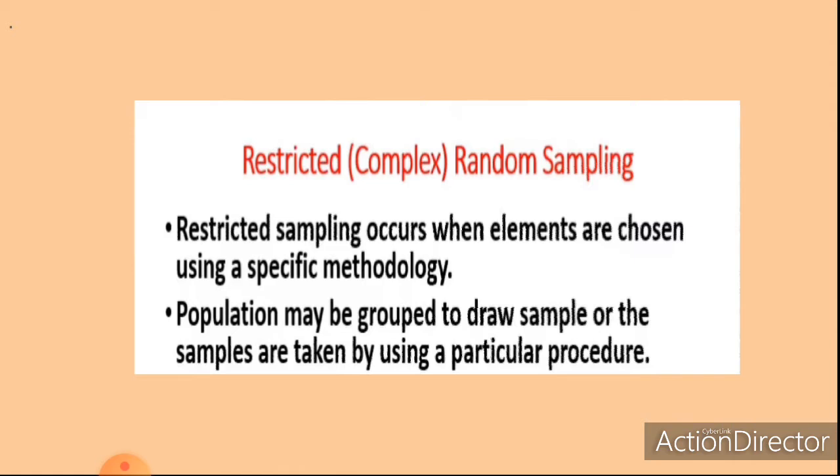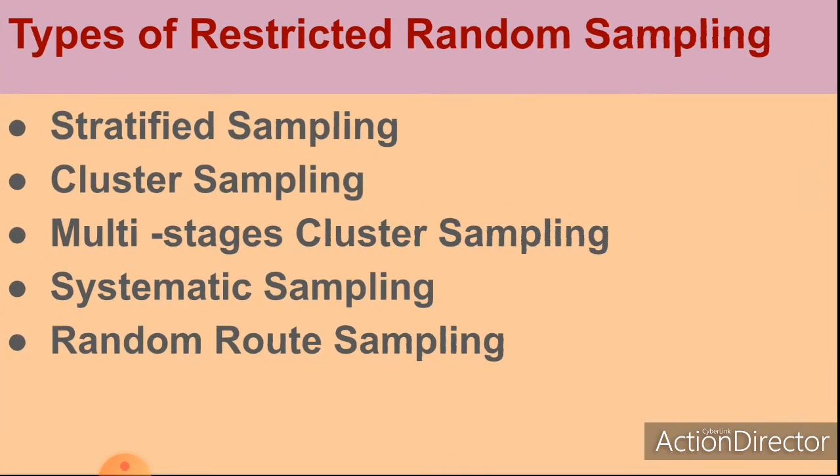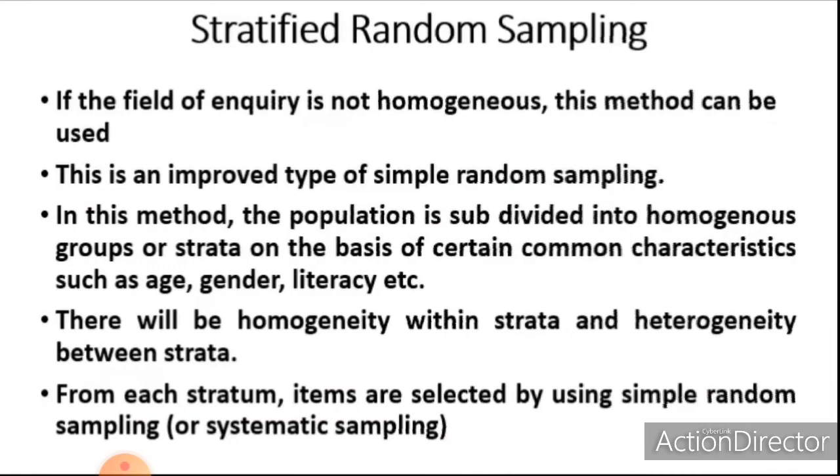So to increase the efficiency of the sampling technique, the restricted random sampling method is used. Instead of the unrestricted random sampling method, the restricted random sampling method is used to increase the efficiency. Now restricted sampling techniques include stratified sampling, cluster sampling, multi-stage cluster sampling, systematic sampling and random route sampling. Let me start with stratified random sampling.